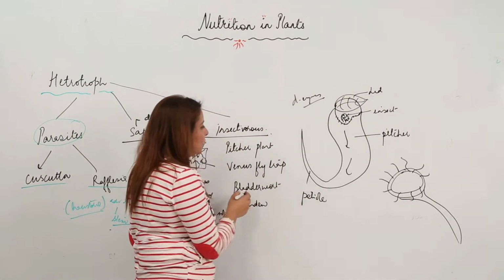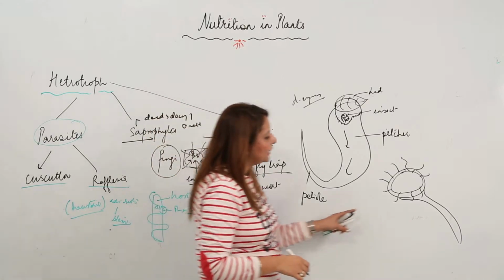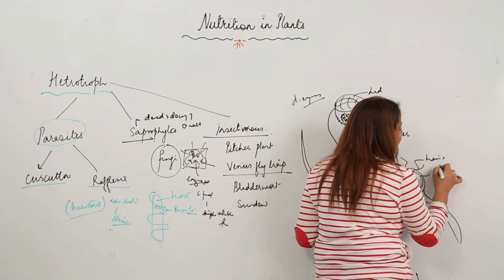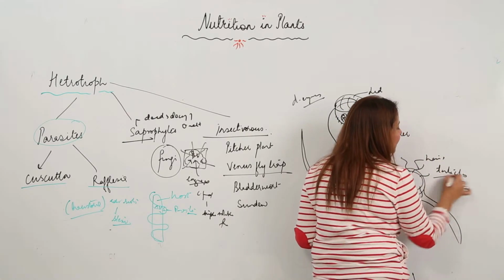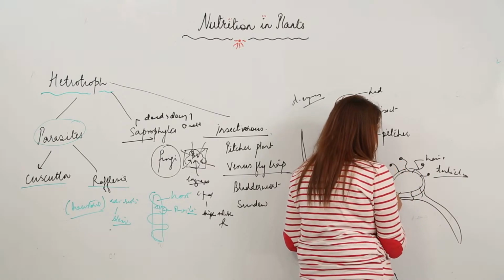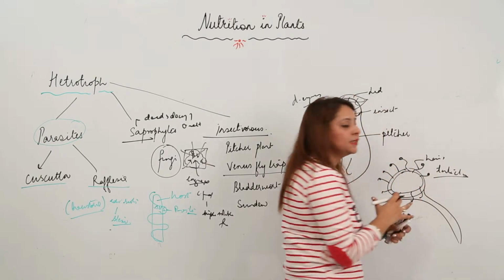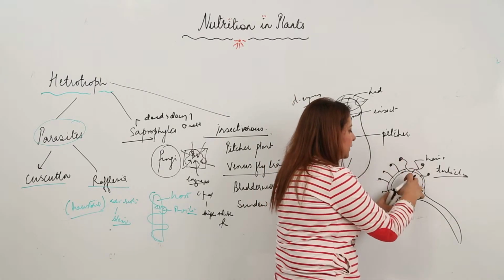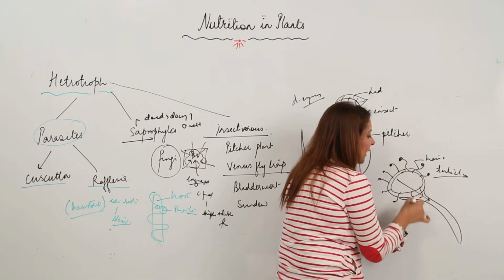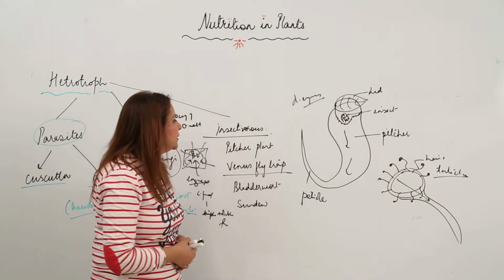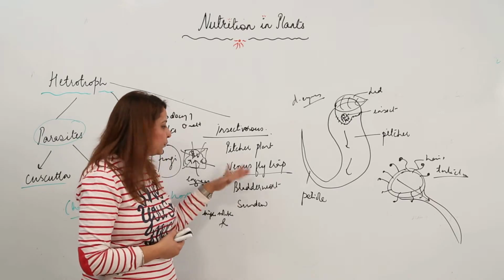The other one we have is the Venus flytrap. We see that in this also the leaf is modified. It possesses hair-like structures, that is tentacles. These tentacles actually produce a sticky substance. So whenever an insect touches this sticky substance, it gets stuck to the tentacles, the tentacles move inside, the insect is pushed inside, and again the digestive juices are secreted and it is digested. So this is what an insectivorous plant is.